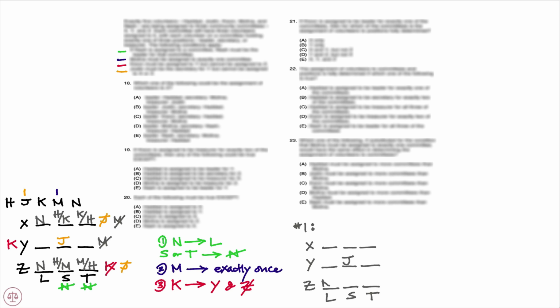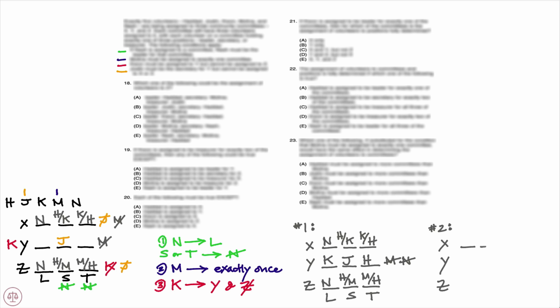Placing what we already know in scenario 1, I'm going to place K as the leader for Y. And if K is the leader for Y, again, we know M is not going to be present, but we also know now that N can't be present because the only spot open is treasurer, and we know treasurer can't be N. So that means N is out, so the only possibility that exists in this scenario for treasurer for committee Y is H.